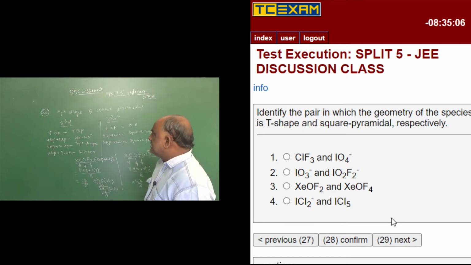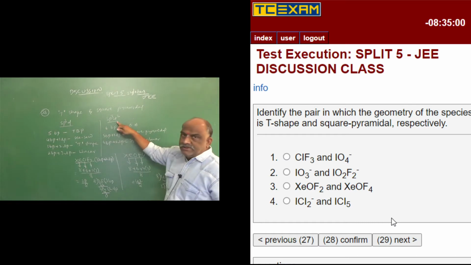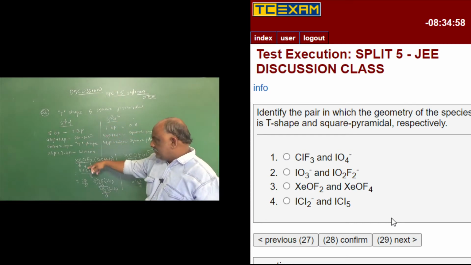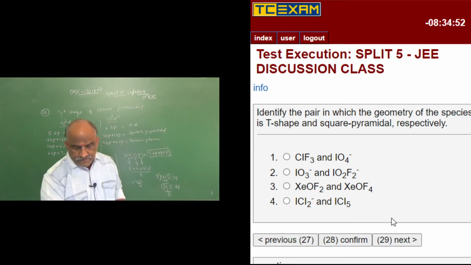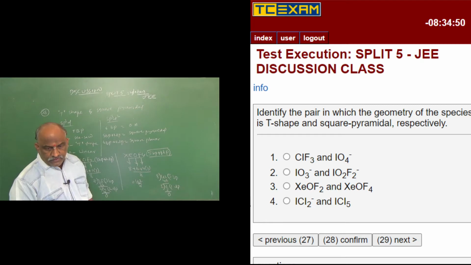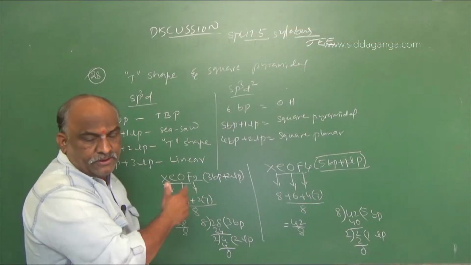So the right answer: one is T shape, the second one is square pyramidal. For T shape you observed sp3d, for square pyramidal you observed sp3d2. So according to our information, we should go with one is XeOF2 and the second one is XeOF4. These are the right answers for question number 28.